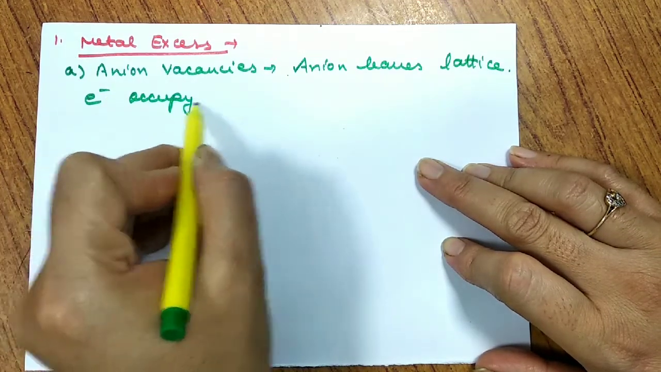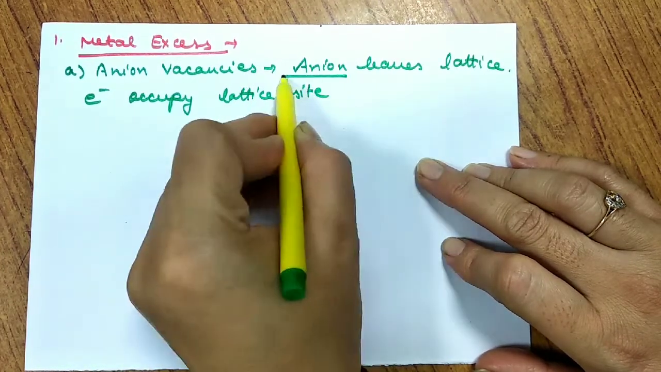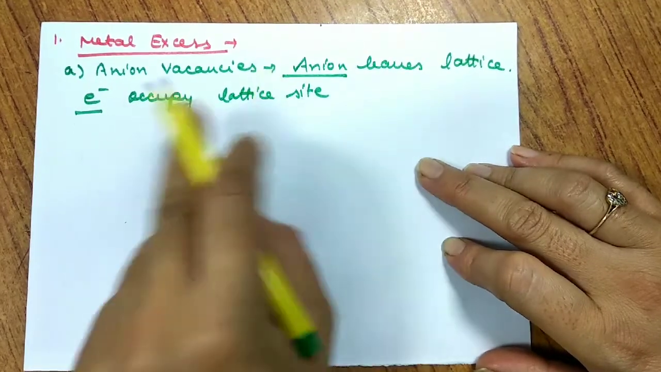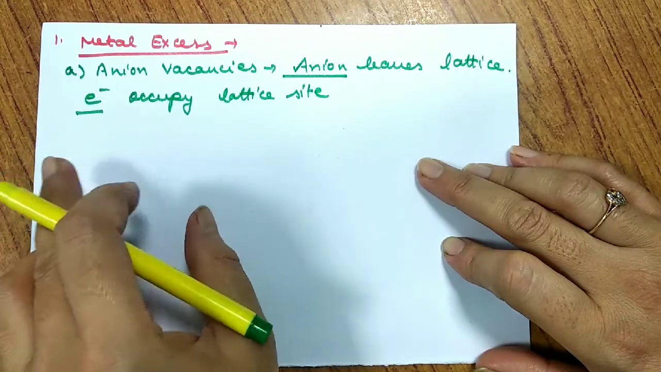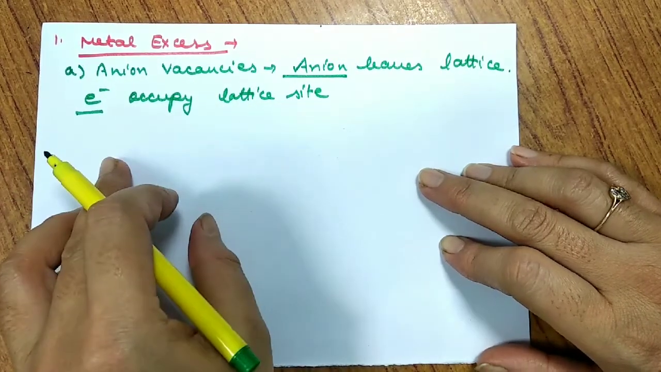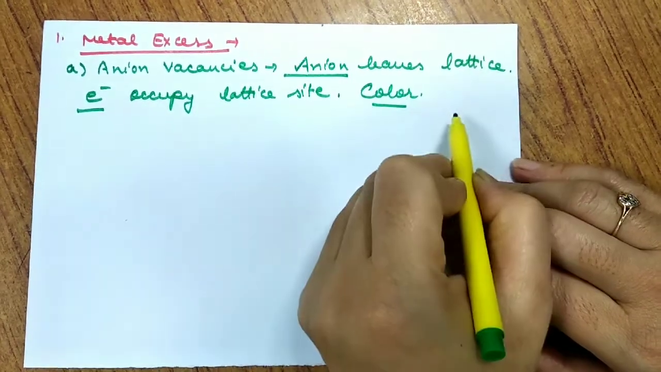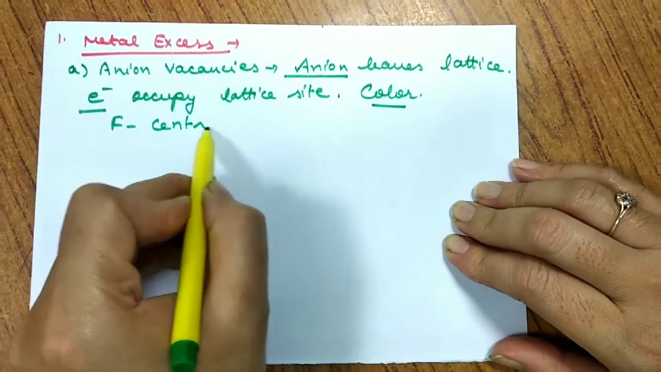Electrons occupy lattice sites, or they come in the crystal system. Anion गए, जितने anion गए उतने electrons neutralize करने के लिए आ गए. So neutrality अभी भी maintain हो गई, but the neutrality has been maintained by electrons. So जितने centers electron occupy करेंगे, that gives some color to the system. And thus these centers are known as F center.